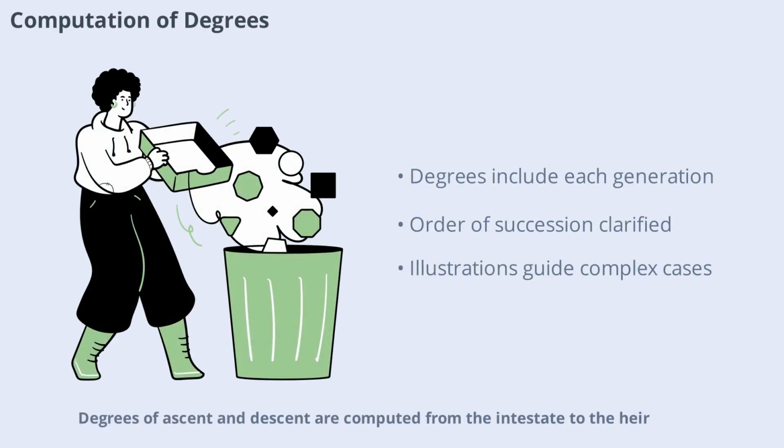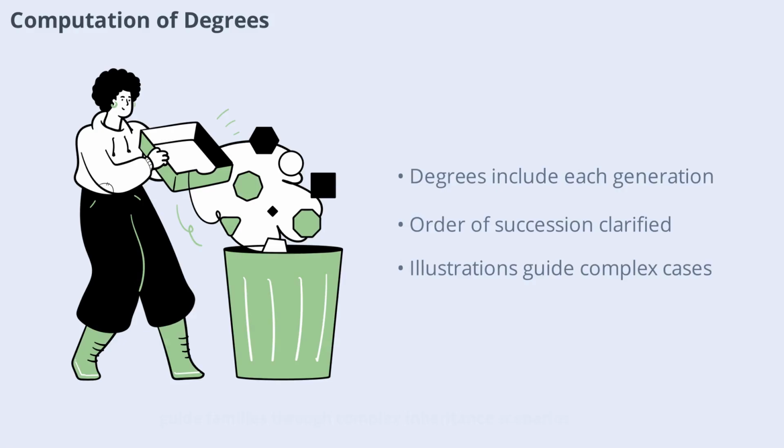Degrees of ascent and descent are computed from the intestate to the heir, inclusive of each generation. Every generation constitutes a degree, helping determine the order of succession among Agnates and Cognates. The Act provides clear illustrations to guide families through complex inheritance scenarios.